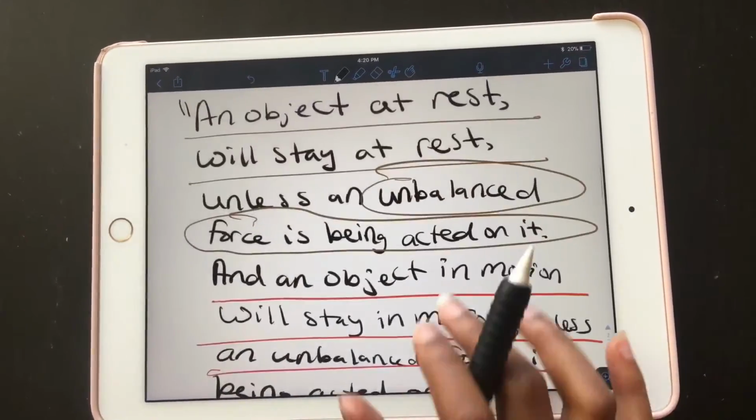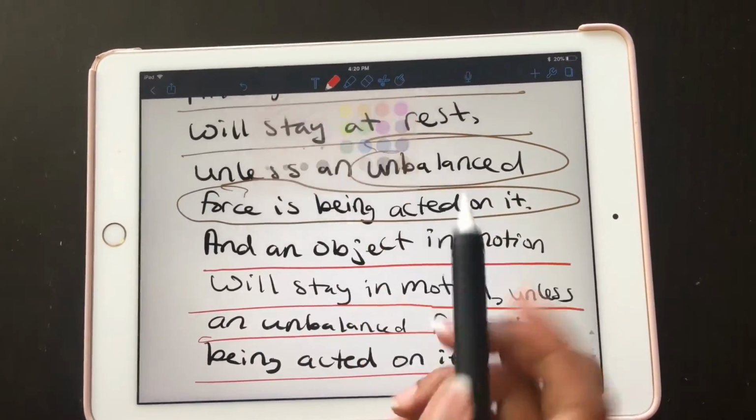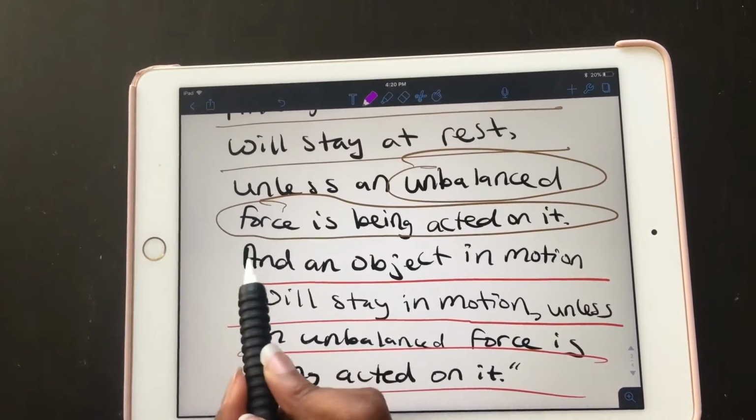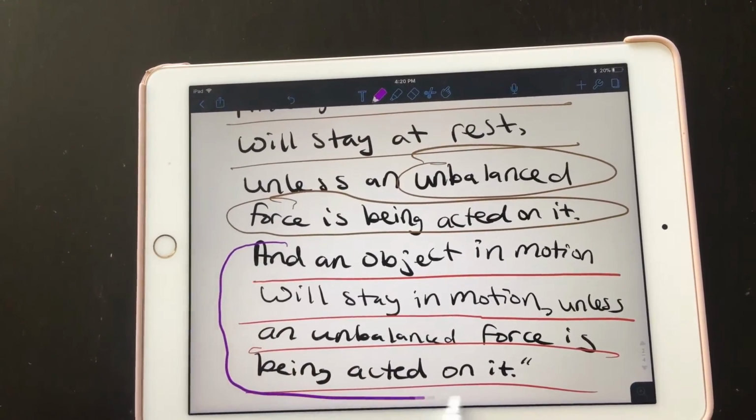So let's go back to this law of motion. An object in motion will stay in motion unless an unbalanced force is being acted upon it.